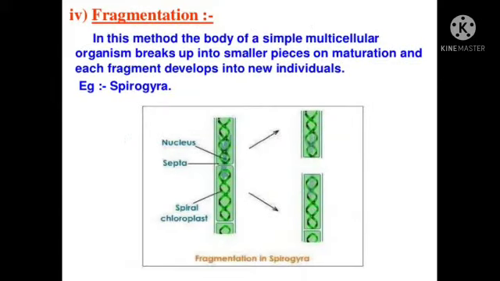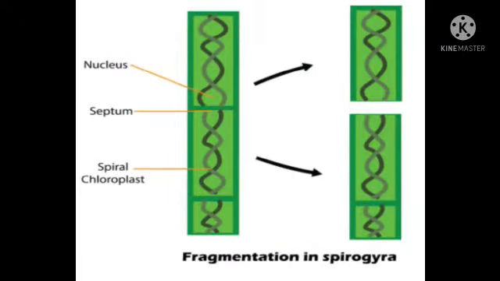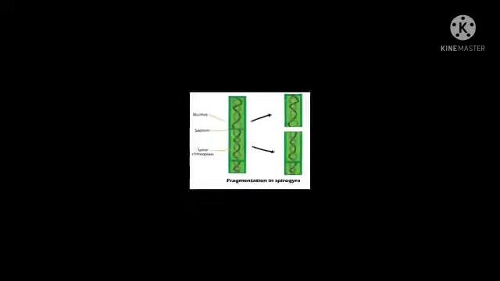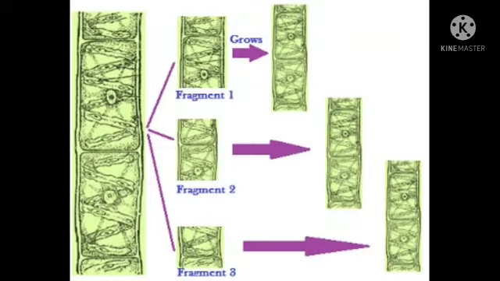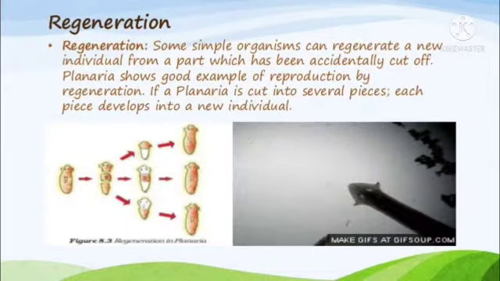Next, we will discuss fragmentation. In this method, the body of a simple multicellular organism breaks up into smaller pieces. On maturation, each fragment develops into a new individual. Example, Spirogyra.